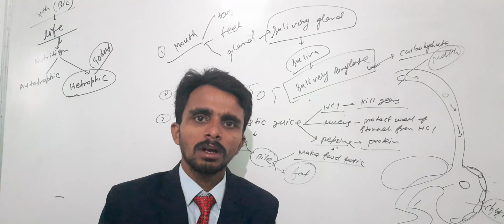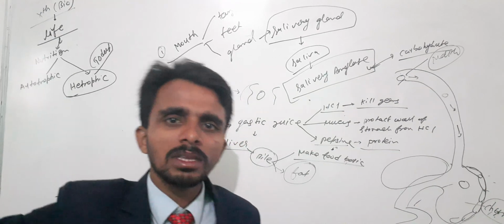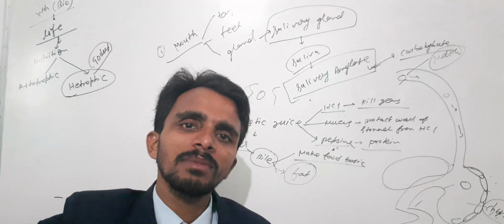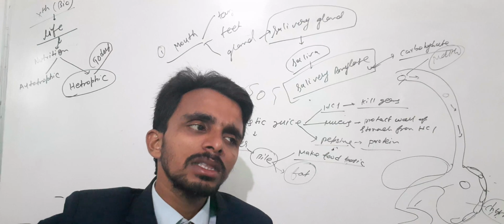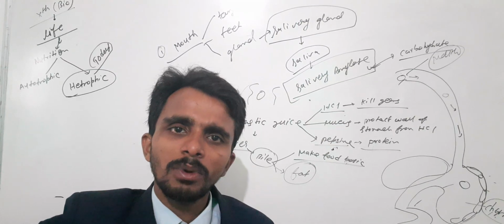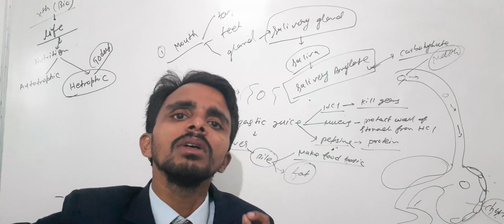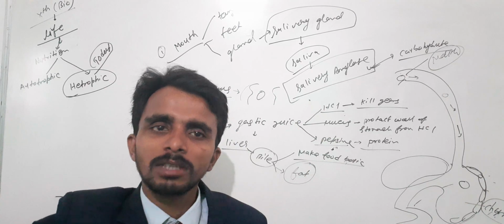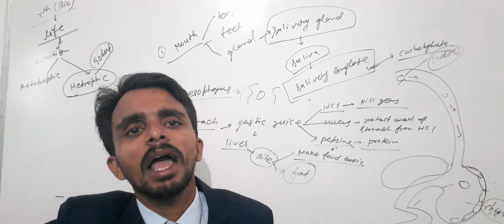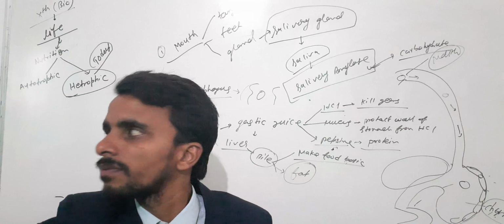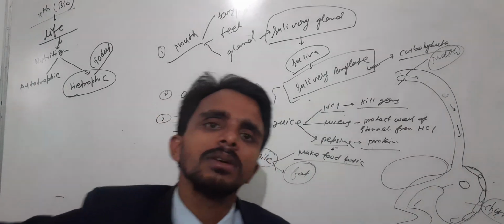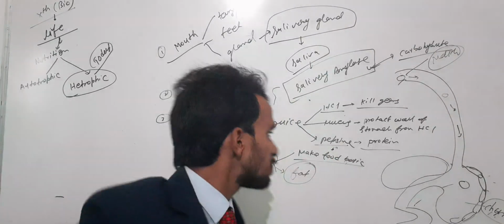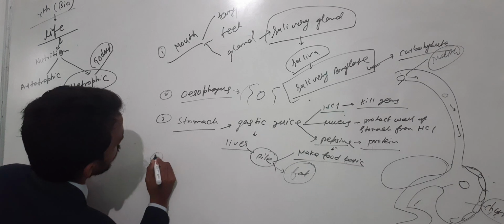Why am I only talking about the three components of food, carbohydrate, protein and fat, and not about vitamins and minerals? Because they do not need to be broken down. Get the point? They do not need to break down because they are very simple. That's why they will directly enter the cell. Only carbohydrate, protein and fat are broken down. Okay, now food has entered the small intestine.